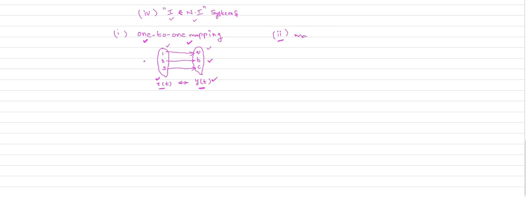Next, you must understand many-to-one mapping. Before going to understand the invertible and non-invertible systems, you must know the concepts of one-to-one mapping and many-to-one mapping. So what is many-to-one mapping? For two or more values of your input, you will get a unique value of the output.